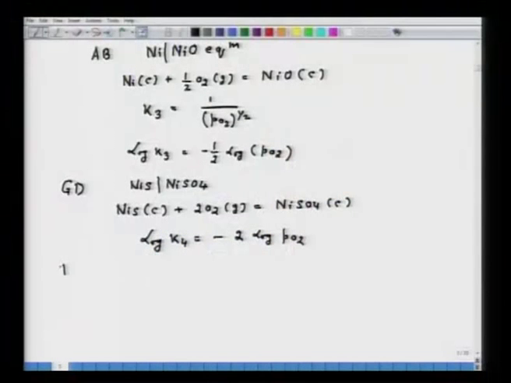Line DH. Now, DH represents NiSO4 NiO equilibrium.